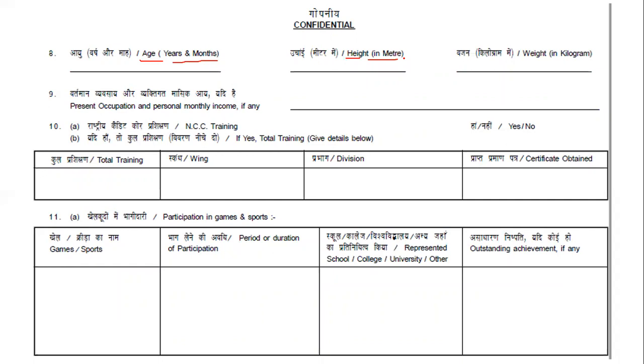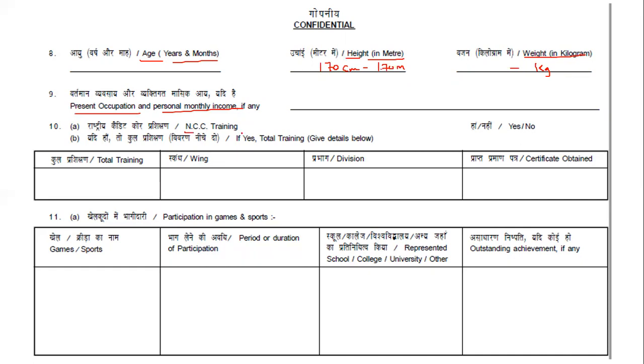And your height in meters, okay. Say for example your height is 170 centimeters, you should write it in meters, so 1.70 meters, like this you'll be writing, okay, right. And then your weight in kilograms, so your weight will be written over here. So write the weight and put kg, right. Then comes present occupation, so where you are working presently, and your personal monthly income, okay, your present occupation, and how much is your monthly income, you'll be writing over here.